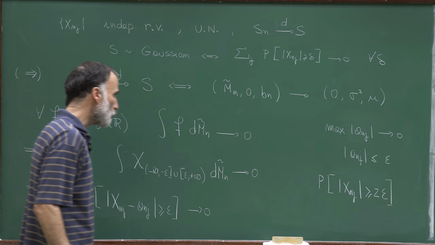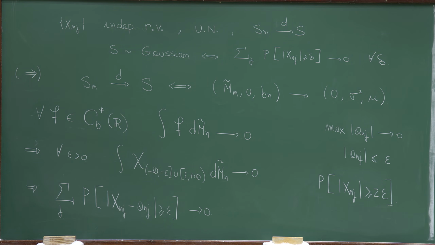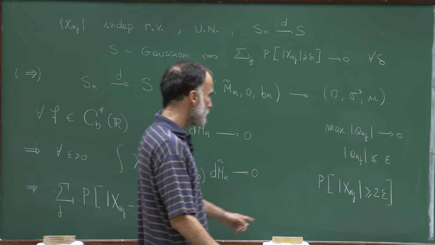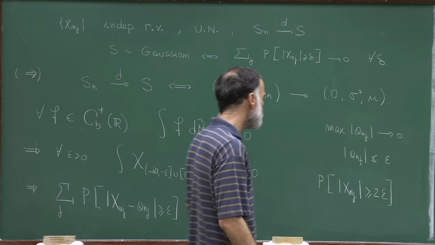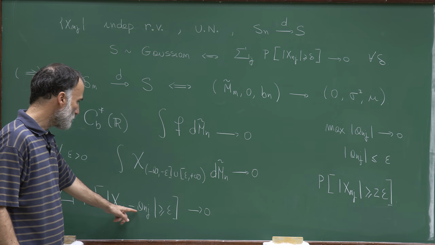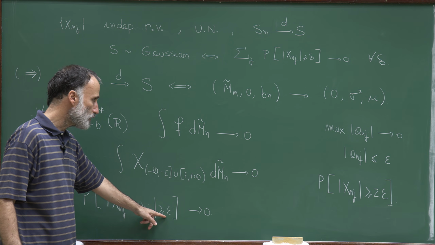What I claim is that if |x_nj| is larger than 2 epsilon and |a_nj| is smaller than epsilon, then |x_nj minus a_nj| has to be larger than epsilon.